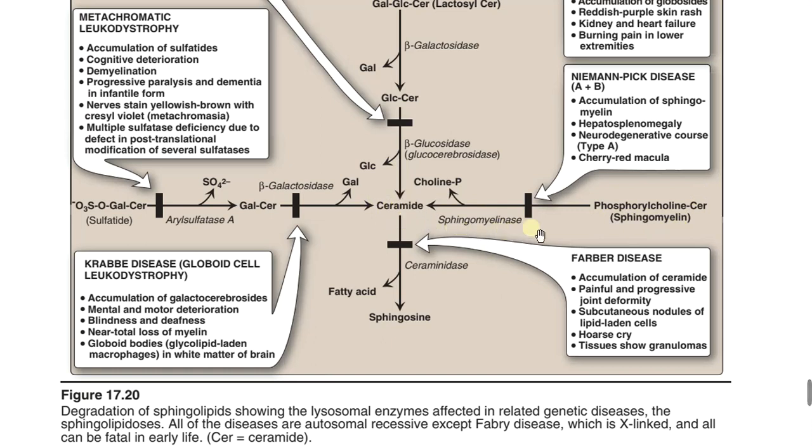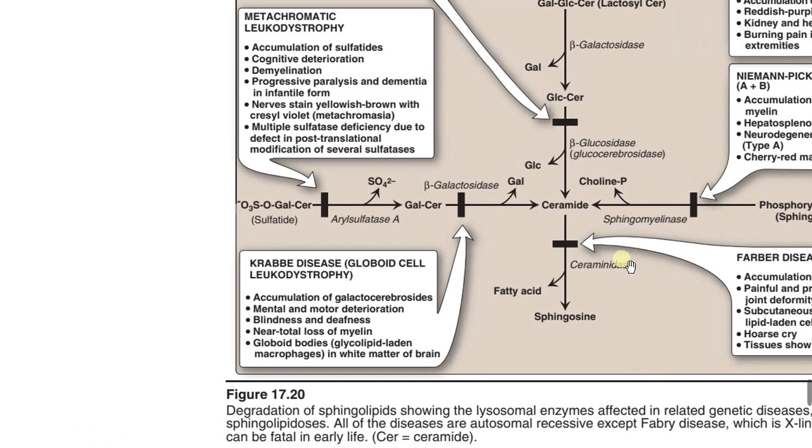The sphingomyelin is further degraded by the sphingomyelinase enzyme, and if deficient, Niemann-Pick disease, either type A or type B, is formed, with accumulation of sphingomyelin, especially in the spleen, that leads to hepatosplenomegaly and cherry red macula.